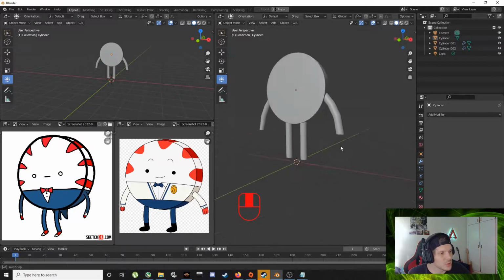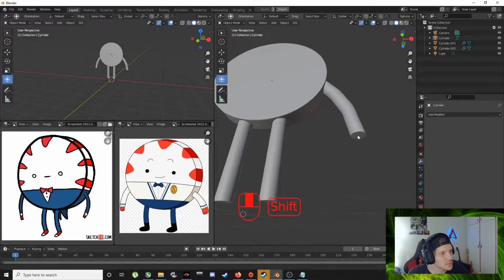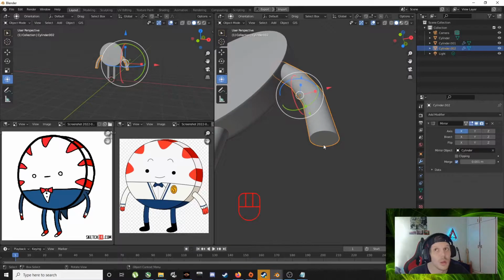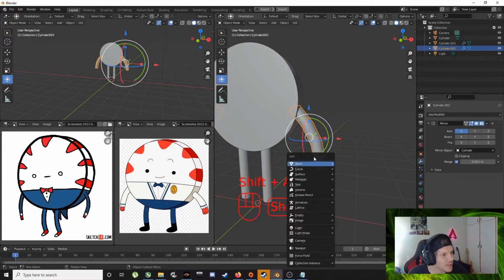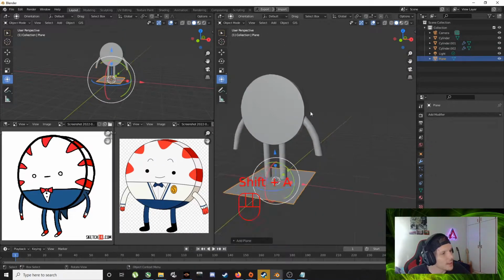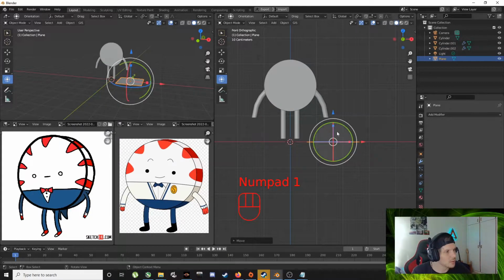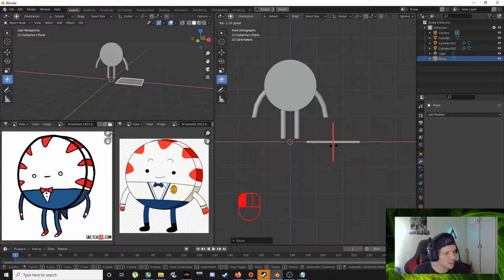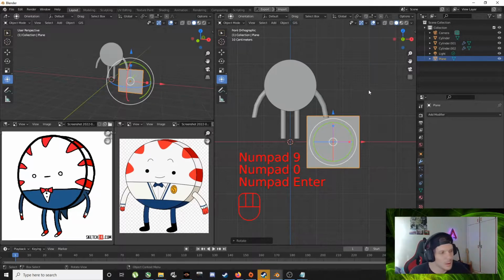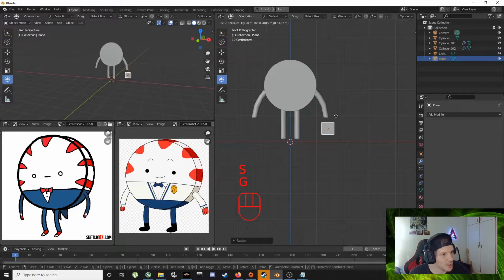Cool. And let's just do the little fingers. So what I did last time, Shift A, add a plane, front view, drag it a bit, rotate 90, S scale down, G move.